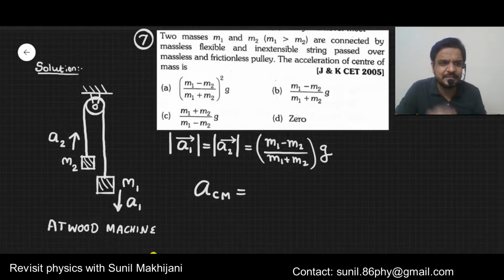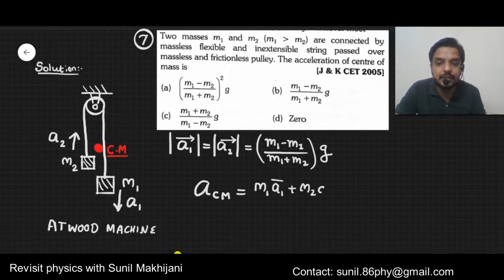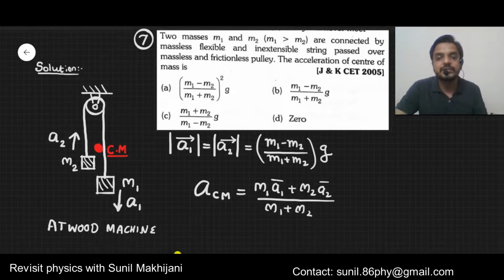Just for visualization I am drawing here. Think that somewhere here the center of mass will be. This is the center of mass of the combined system. As these blocks are moving, the center of mass also moves. So we need to find with what acceleration the center of mass is moving. The formula you know already: m1 a1 bar plus m2 a2 bar divided by m1 plus m2. This is the formula for the acceleration of the center of mass. Now I just need to substitute the values.